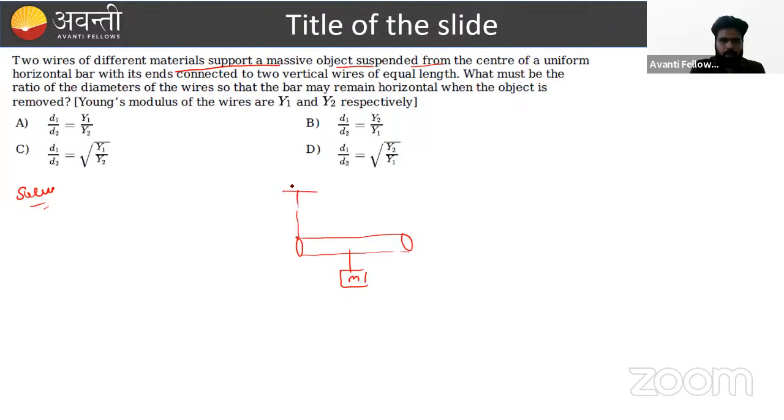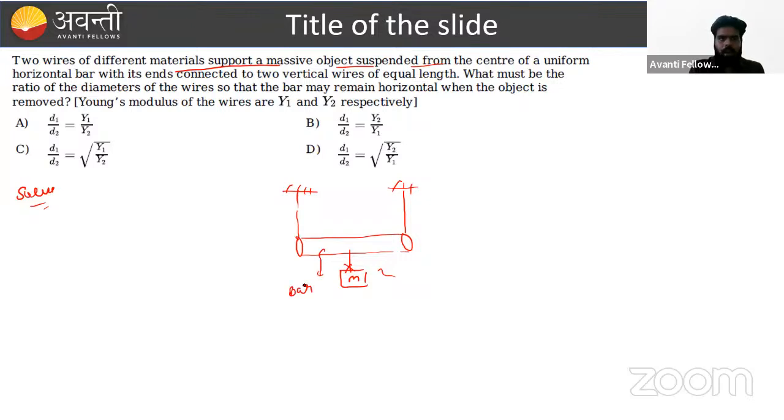For the support, 2 strings are used. The question is what must be the ratio of diameters when the object is removed. If this object is removed, the string gets tensed because of this bar.